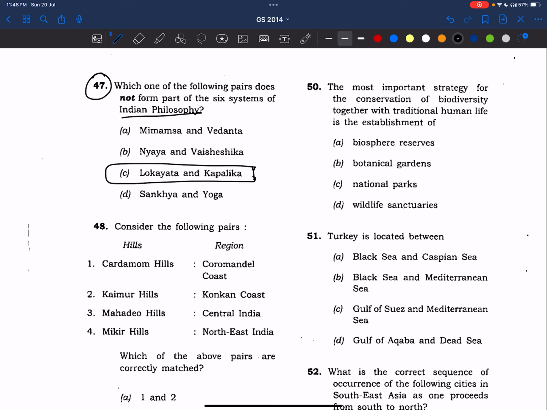I'll tell you why. See, Indian philosophy, somehow or the other, tries to give a philosophy which is either linking to spirituality, okay, or a soul or any god. They may not talk of God directly. Sometimes they may differ with the Vedas, all these things. But keeping all these things aside, Lokayata is such a philosophy that it totally depends on materialism.